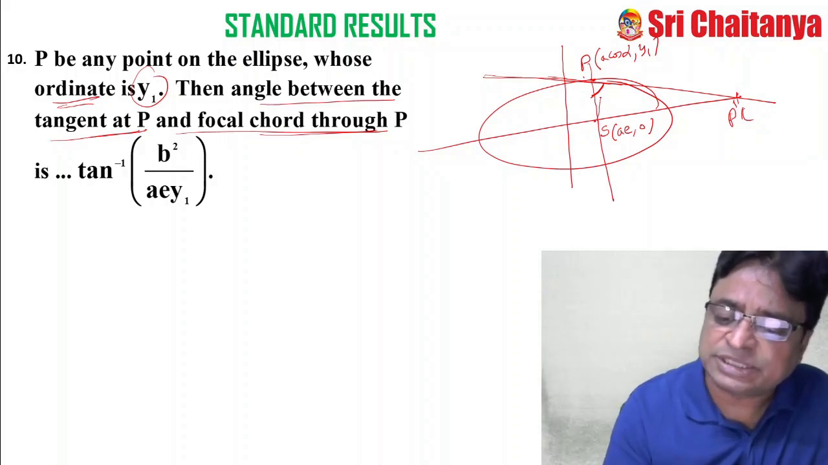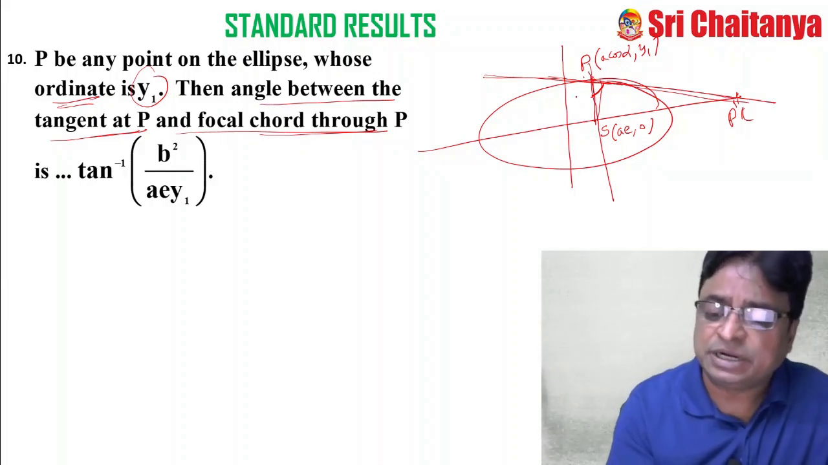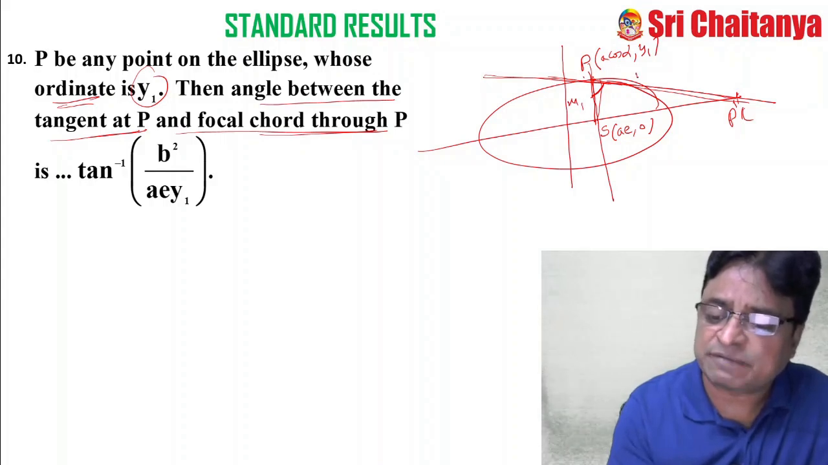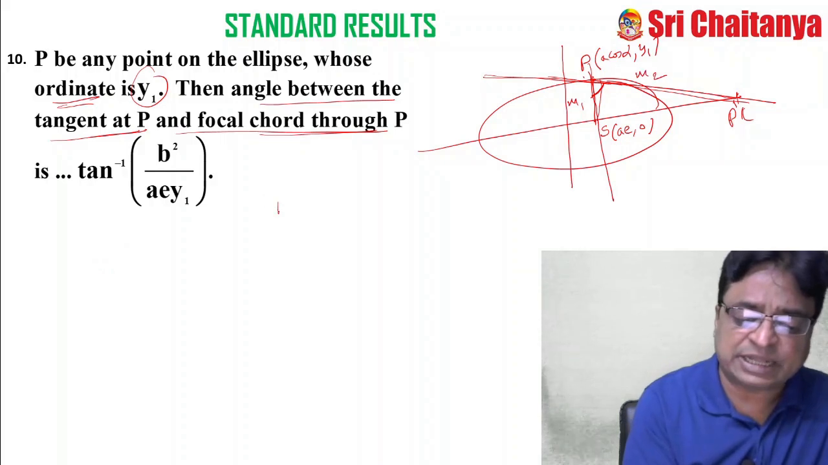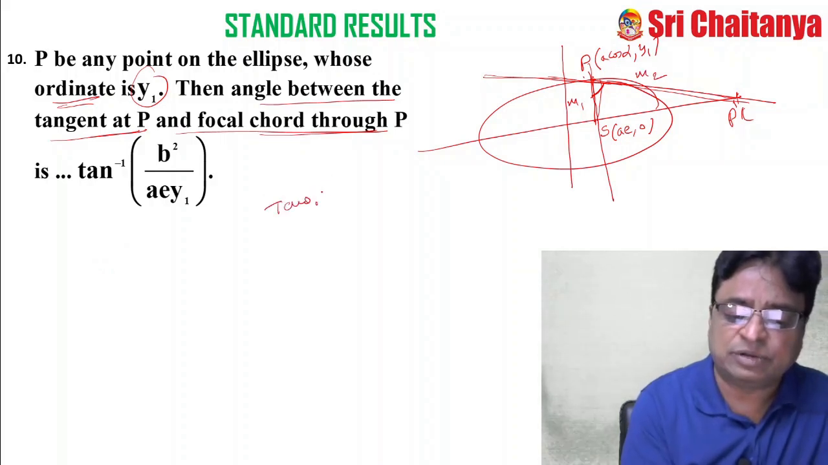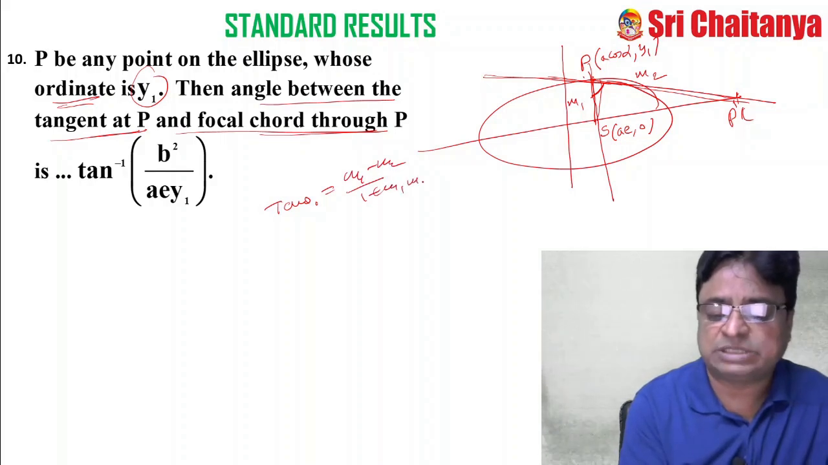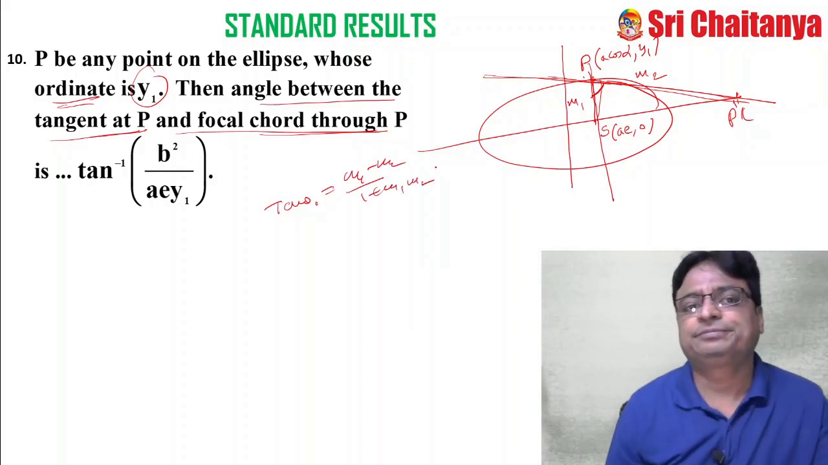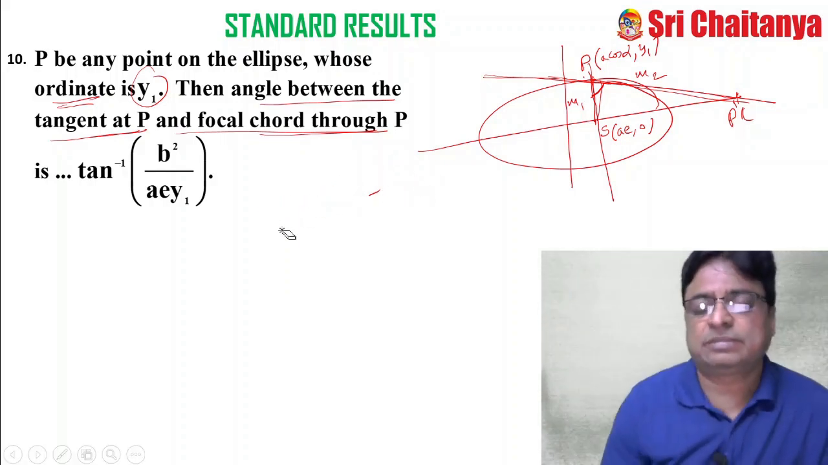Now this is one line and this is another line. You find the slope of SP and you find the slope of PP dash. If the slope of SP is m1 and the slope of PP dash is m2, then you know it very well, what is tan theta? Tan theta is equal to (m1 minus m2) by (1 plus m1 m2). Apply this formula and simplify, you will get the answer. So here it takes time.